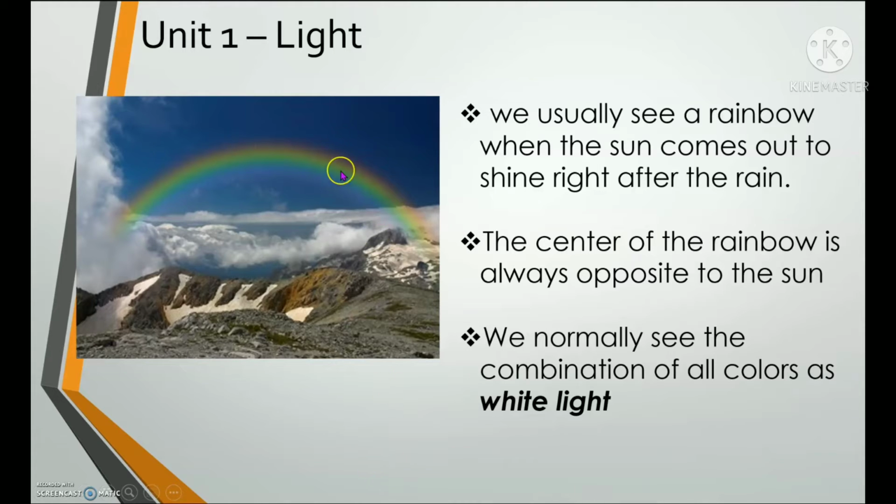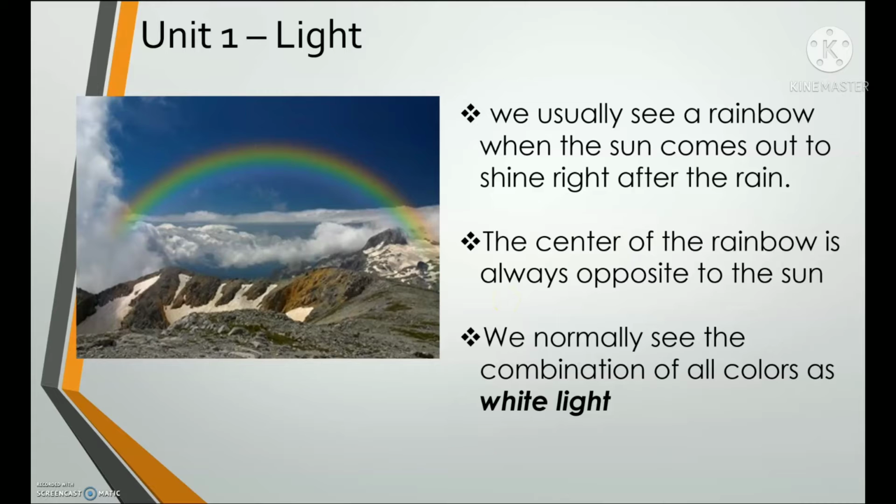So we see the several lights or colors of rainbows usually when it stops raining, right after the rain when the sun comes out. That is the regular or usual time when we see a rainbow. Now the next paragraph.